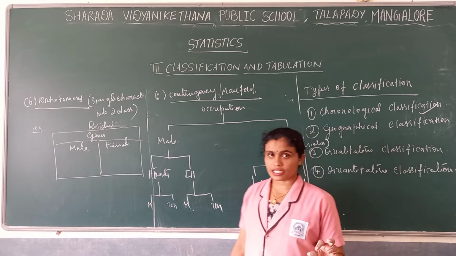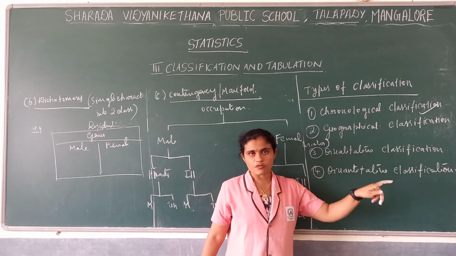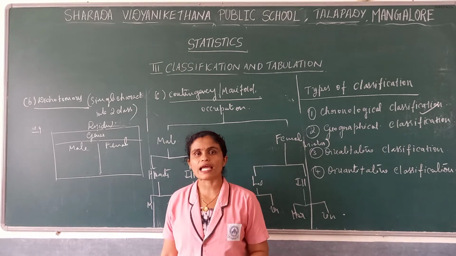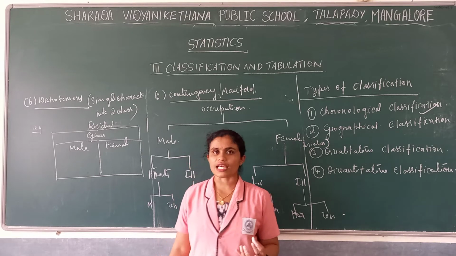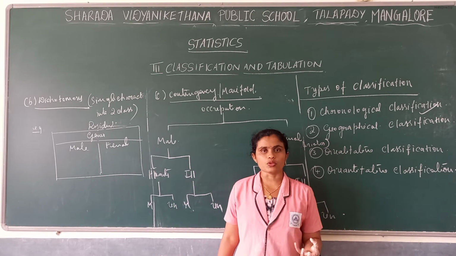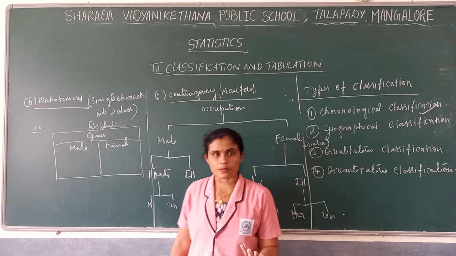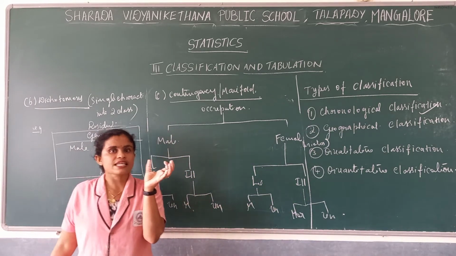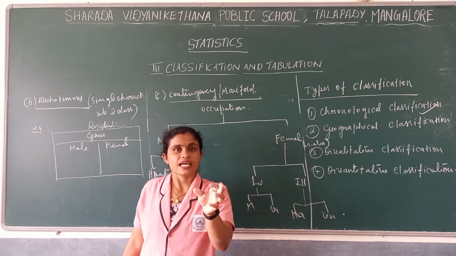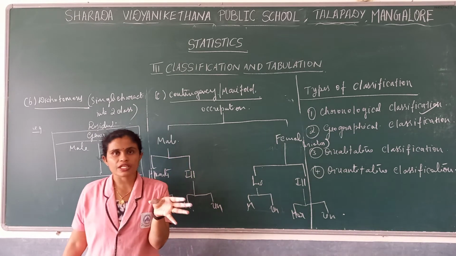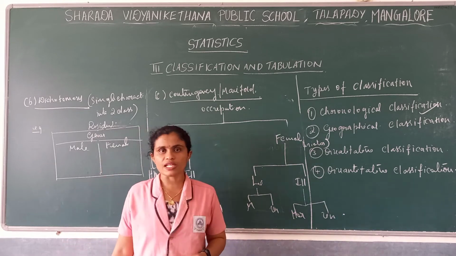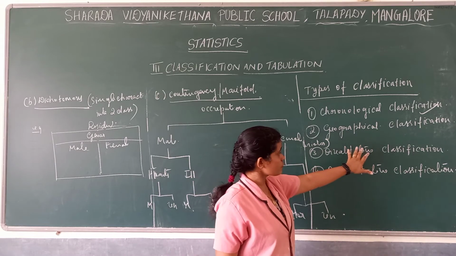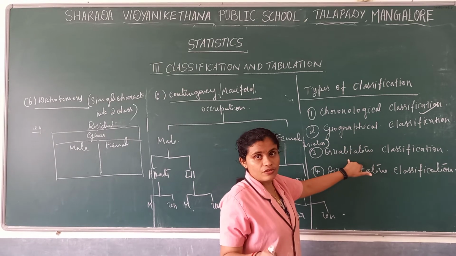Now I hope you are clear. In case of qualitative classification, where we divide the data based on qualitative characteristics. Qualitative characteristics are like beauty or gender, or it might be employment or literate. It says the particular person's characteristics. He is a literate person. Oh, he is a very educated person. By saying literate only we will understand. So if we classify based on such kind of data, that is qualitative classification.